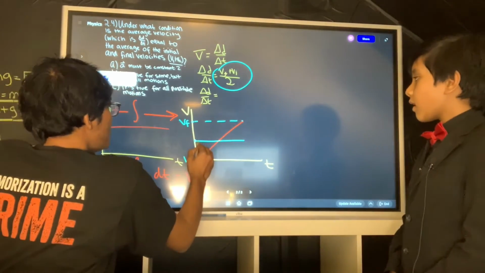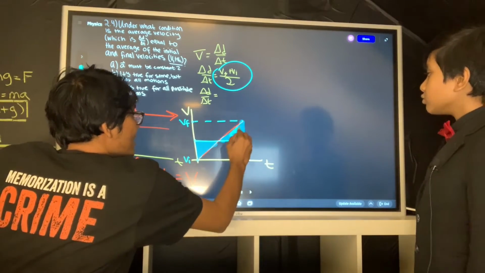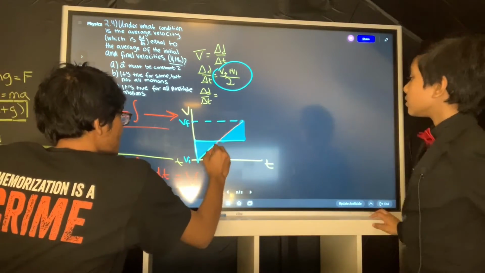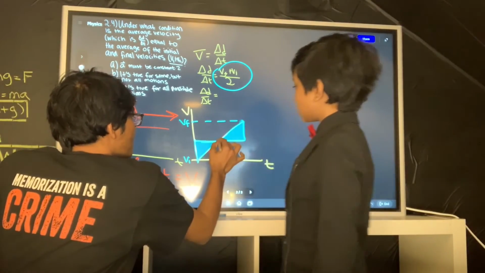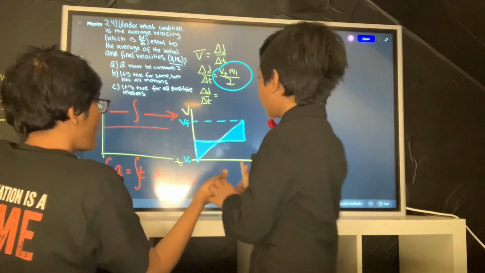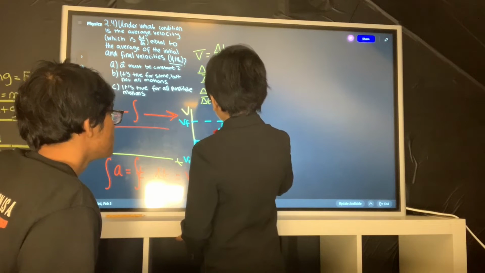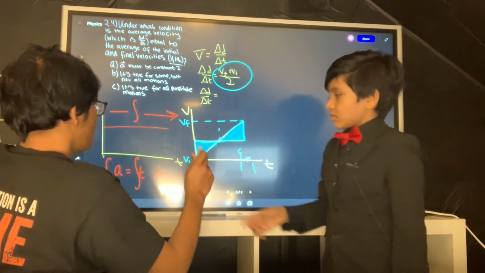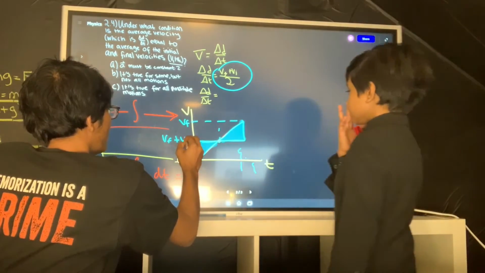The area below this line is equal to the area above. So this triangle's area is equal to this triangle's area. That's why this is the average velocity. You see that? I want to show something weird as well. If you draw this line here, then this triangle over here is also the same as this. So with that being said, this is going to be VF plus VI over 2.